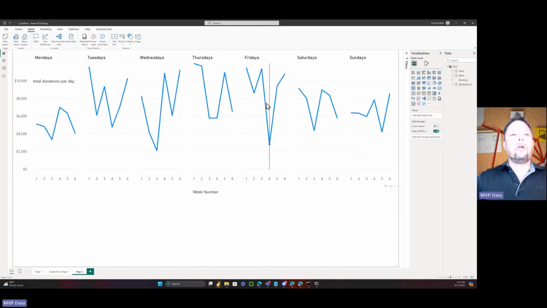So good job, Power BI, right? Seems like every other one we had either it's super difficult or it's fairly easy to get it done in Power BI. But there you go. Cycle plot in Power BI using just your standard out of the box line chart with the small multiple features, a few extra little tweaks here and there, and you can get it to look really, really good, I think.